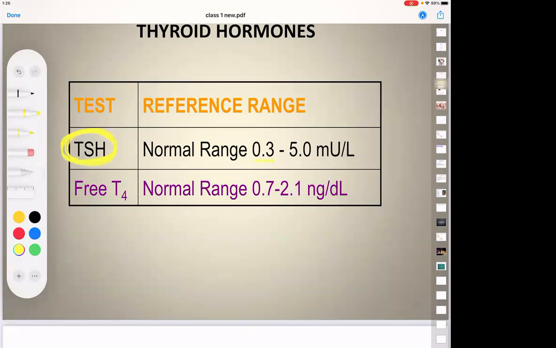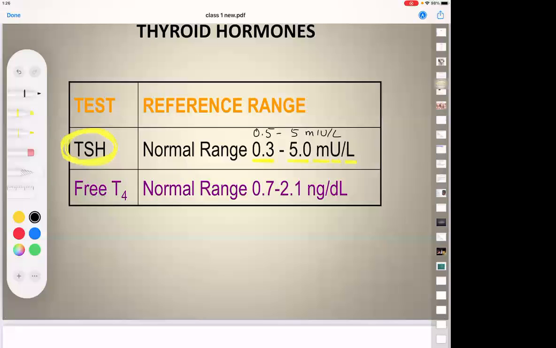It is from 0.3 to 5 milli international units per liter. Please remember this. The normal range of TSH is from 0.3 to 5. Or if you want to remember it as 0.5, no issues, it becomes easier. mIU per liter or mU per liter.